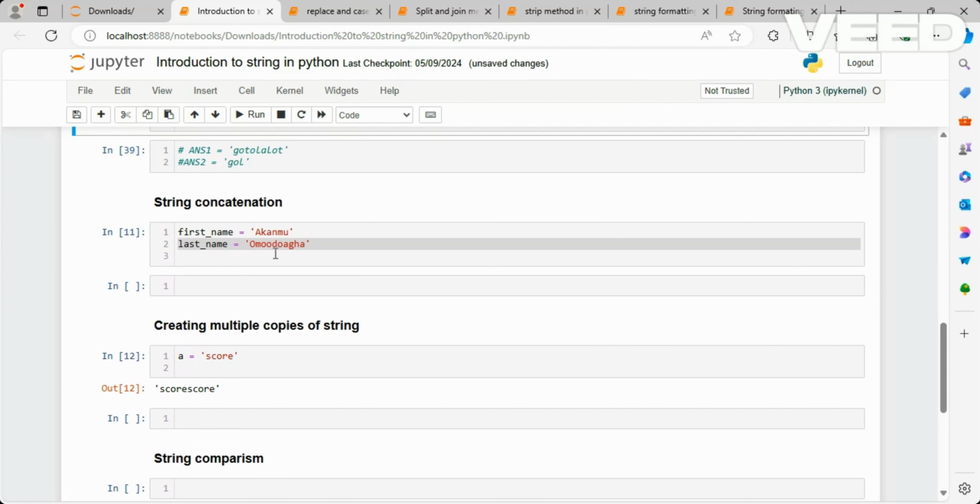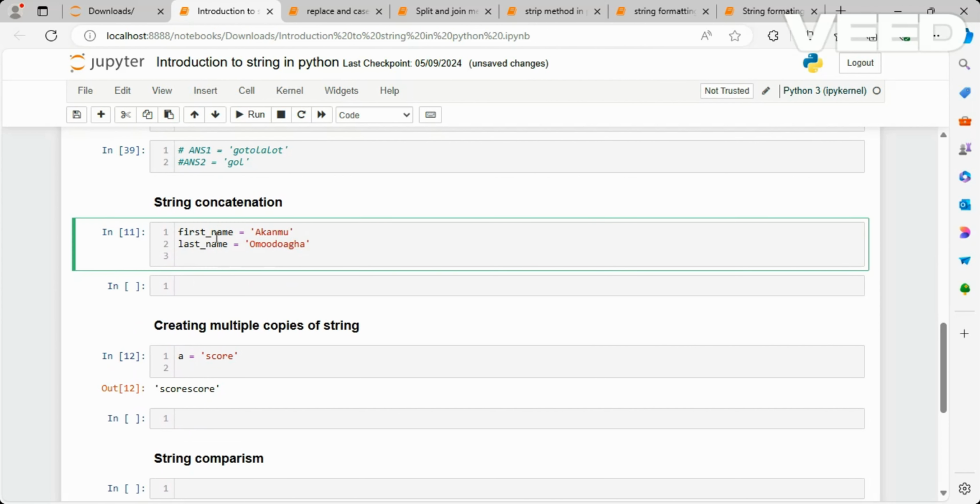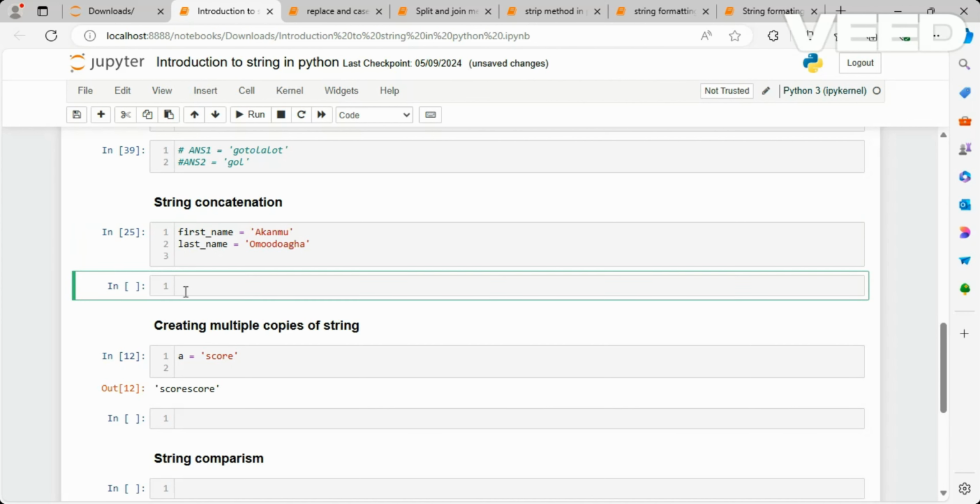Let us talk about string concatenation. So how we can combine 2 strings together. So we have the first name and we have the last name. And somebody says, can you give us the full name? So you can say full name. So we use the plus sign as our concatenator. So if we do something like this,